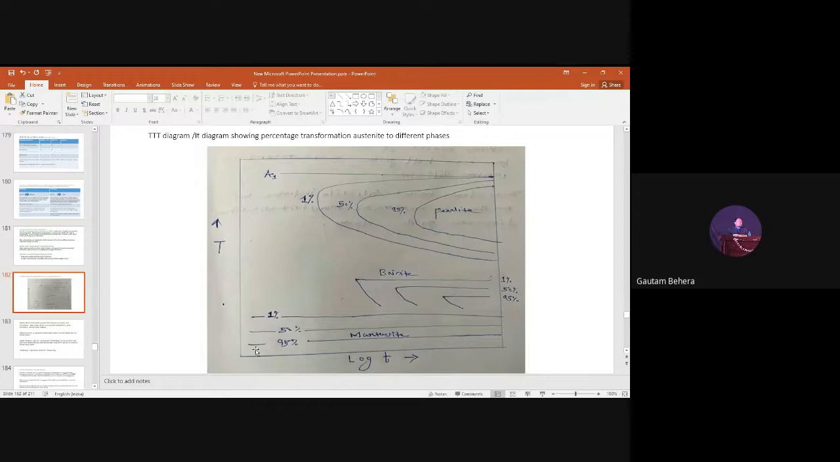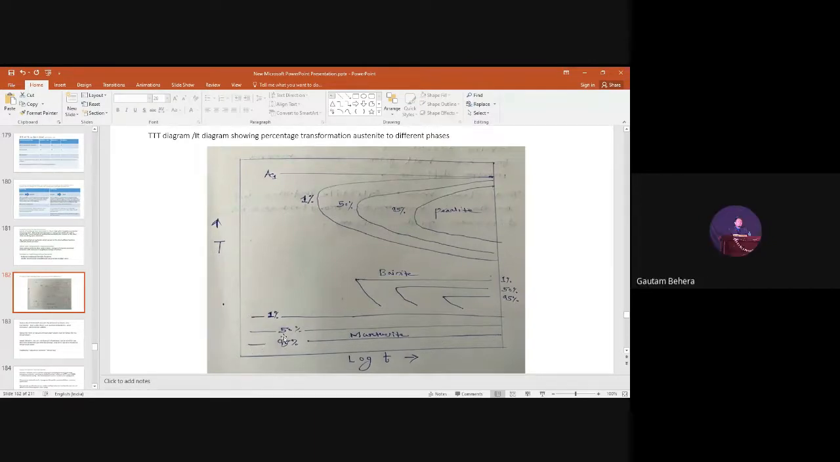And what is this temperature? Martensite end temperature, or MF, martensite finish temperature. Anyways, MF, martensite finish temperature. So that means below this temperature, what kind of phase will be there? Only martensite.